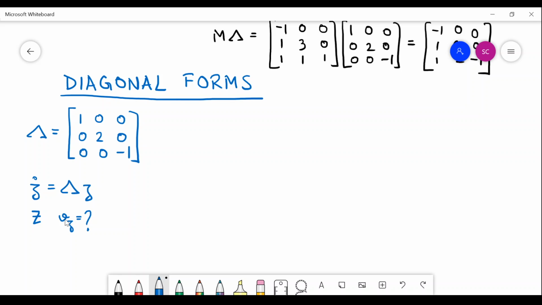We know how to calculate eigenvectors. What we have to do is A minus lambda I, and find out its null space, the basis of the null space. Here my A matrix is lambda, so this minus 1 is the first eigenvalue. So I will do this series of operations. What I have is 0 0 0, 0 2 0, 0 0 minus 1.